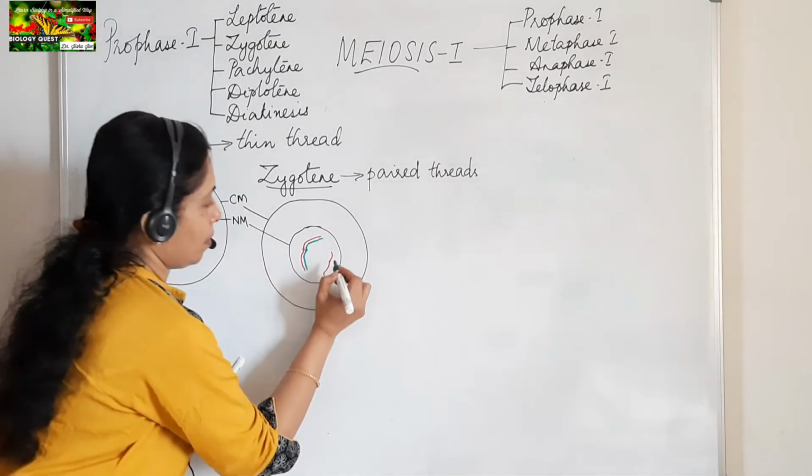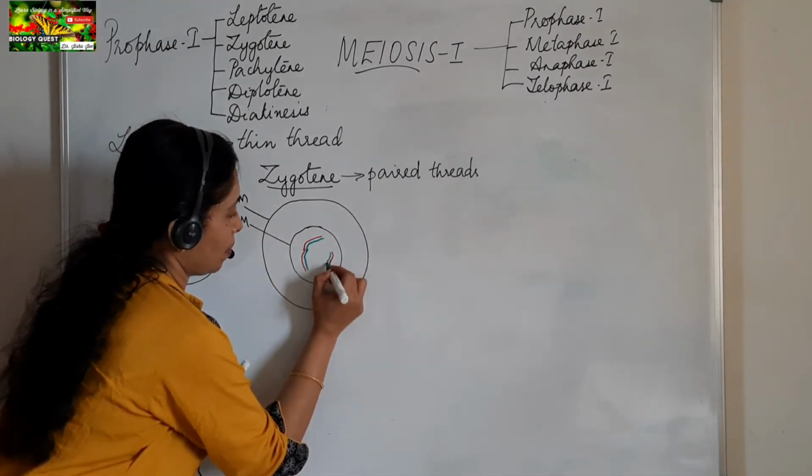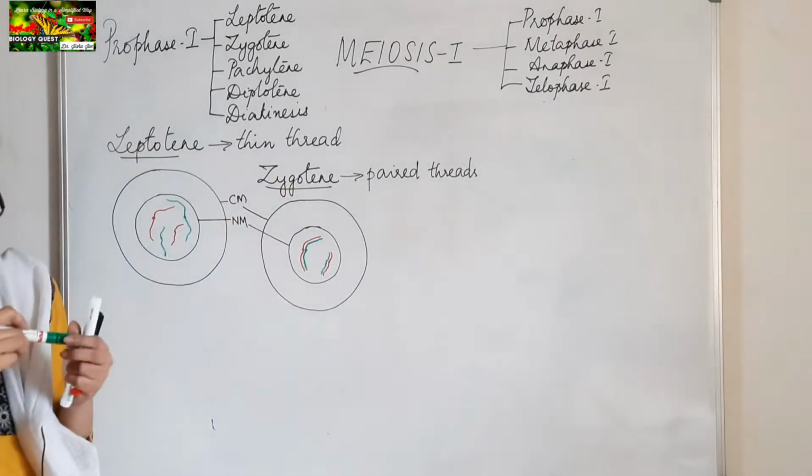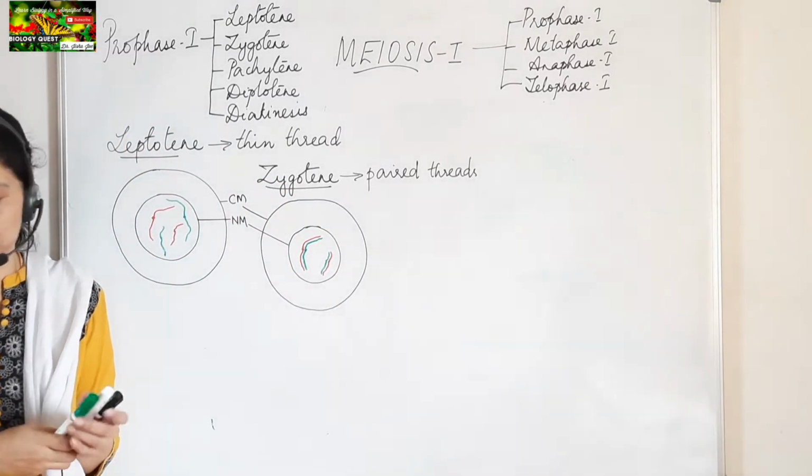See, pairing of homologous chromosomes taking place.